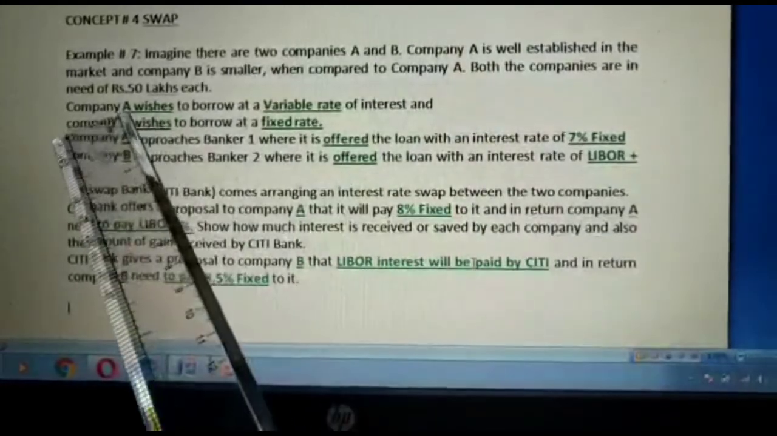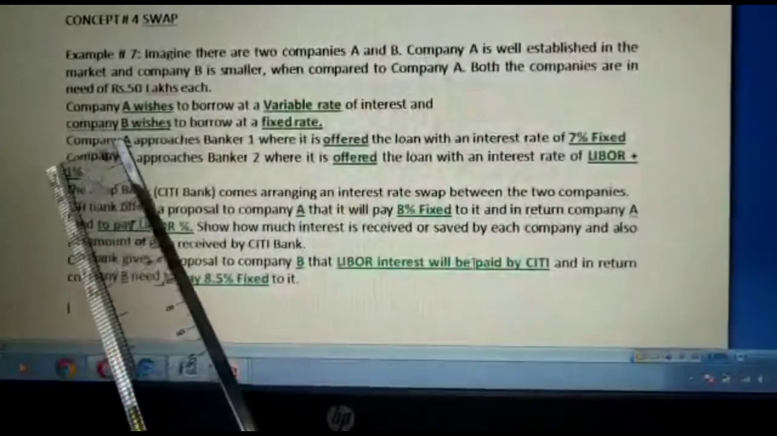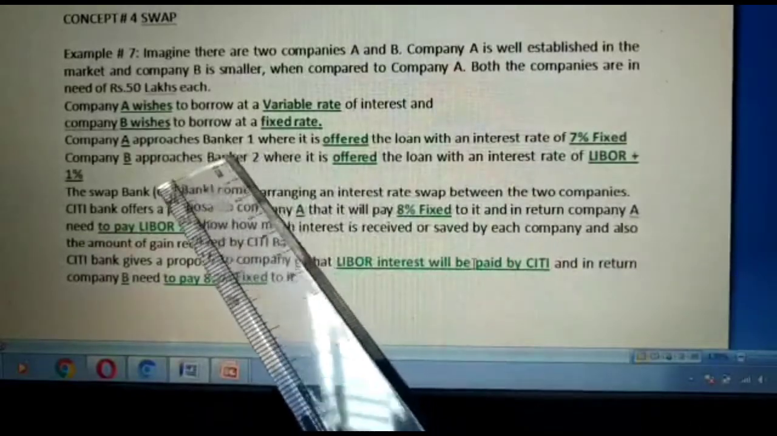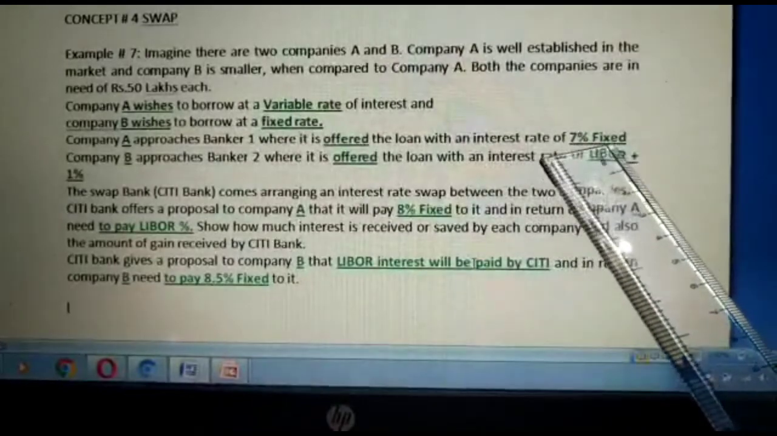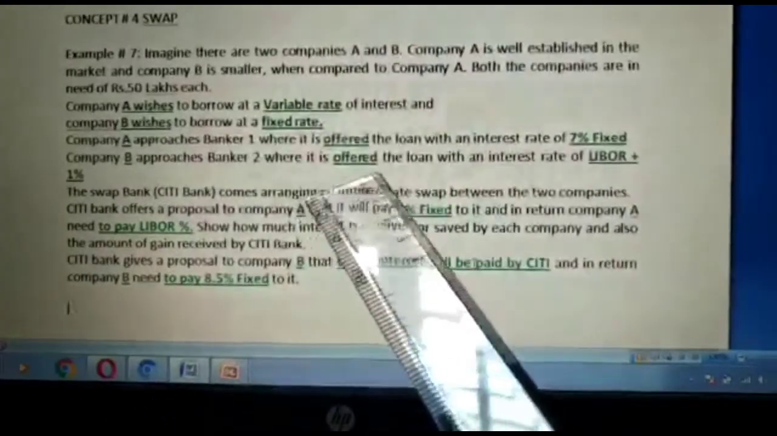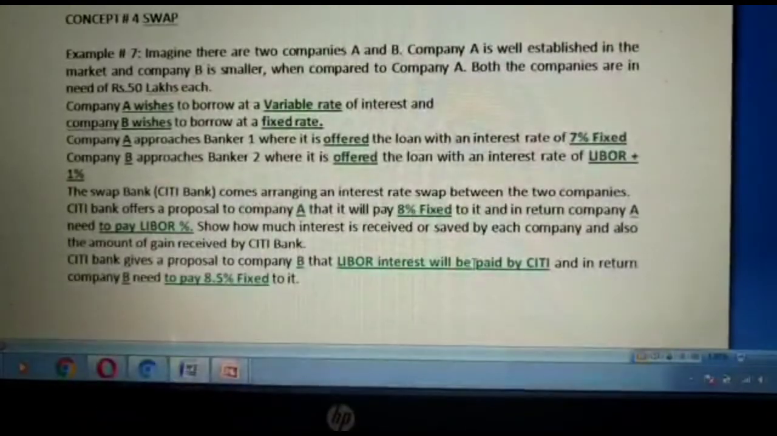Now, company A wishes to borrow at a variable rate of interest and company B wishes to borrow at a fixed rate of interest. So, company A approaches banker 1 where it is offered the loan with an interest rate of 7% fixed. Company B approaches banker 2 where it is offered the loan with an interest rate of LIBOR plus 1%. The swap bank comes into the picture, nothing but the Citibank.